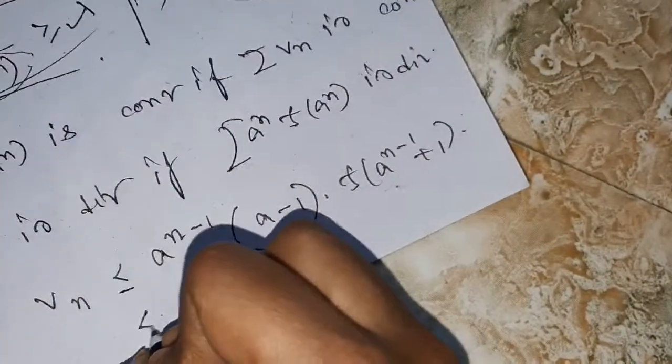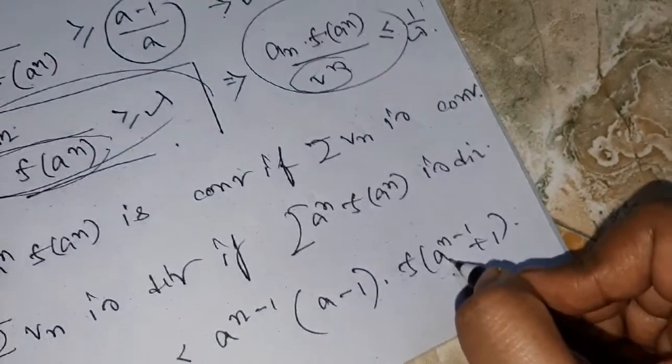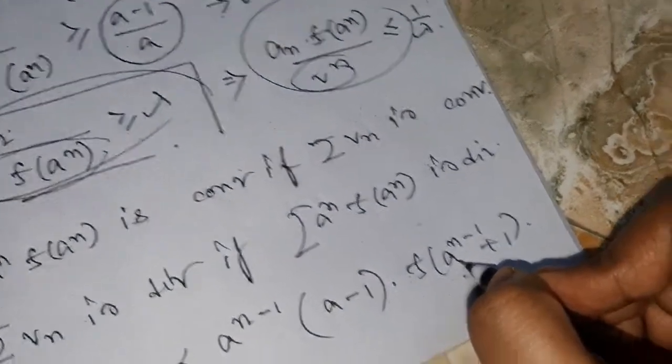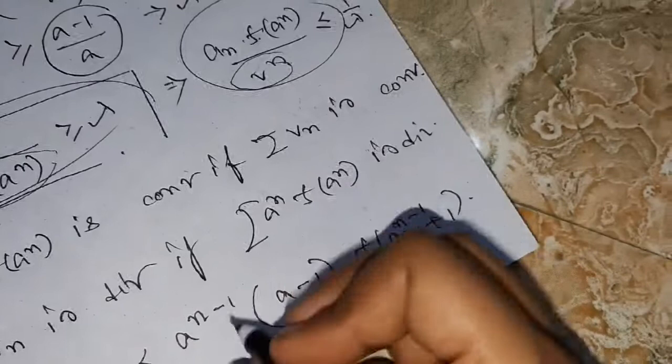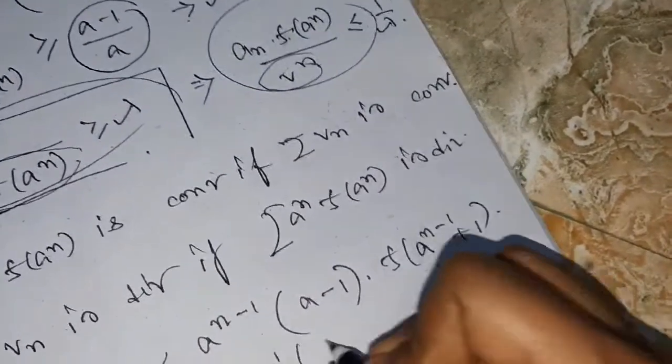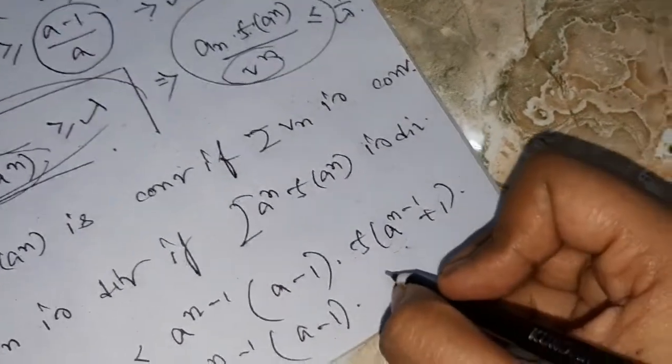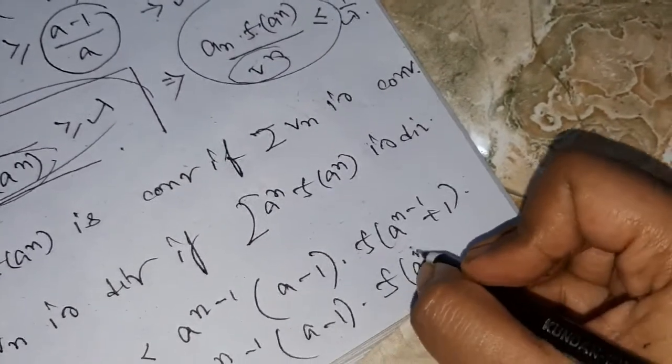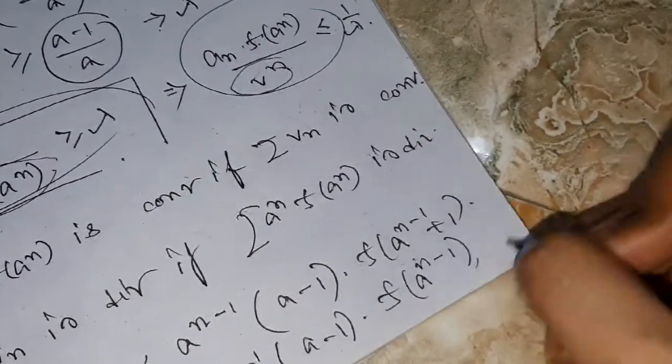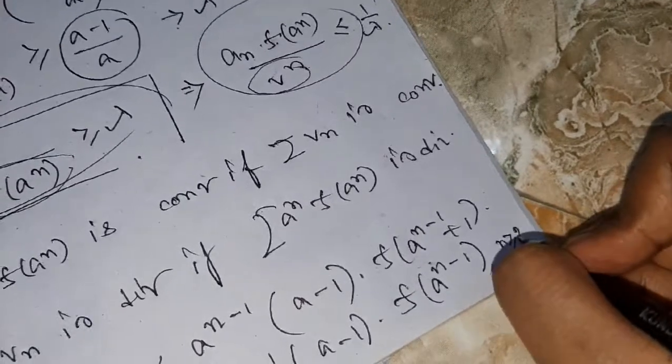Okay, now less than or equal to, as the sequence f of n is a monotone decreasing sequence, we can write a to the power n minus 1 into a minus 1 into f of a to the power n minus 1. And it is true for all n greater than or equal to 2.